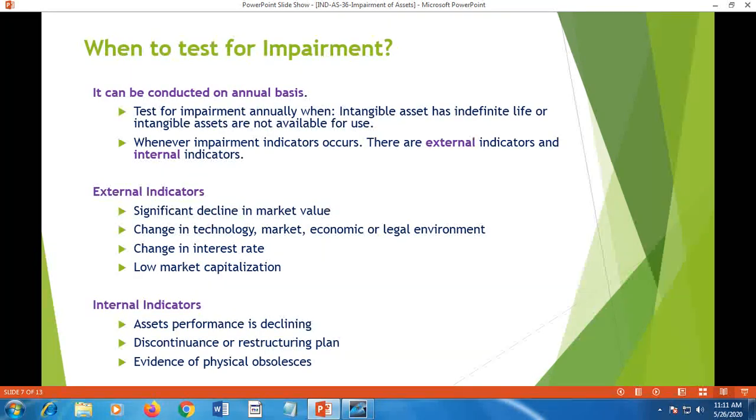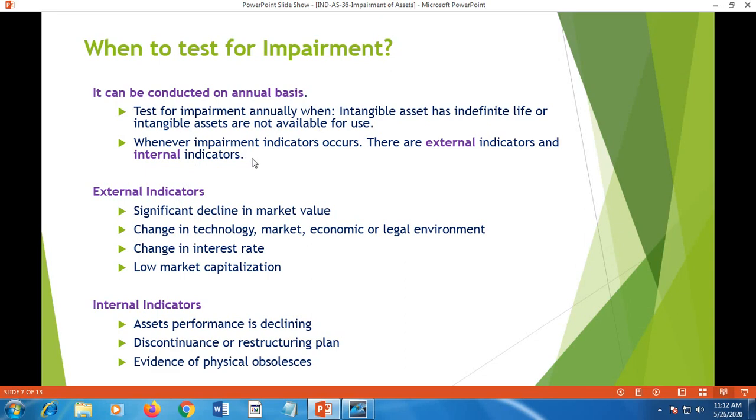Then when to test for impairment? That means when to recognize impairment loss. It can be conducted on an annual basis. Normally, impairment testing is done on an annual basis. This standard says it should be conducted. Test for impairment annually when an intangible asset has an indefinite life or intangible assets are not available for use. That means, for example, intangible assets that have an indefinite life, their life is not yet decided, or intangible assets that are not available for use. In such cases, testing for impairment annually is necessary.